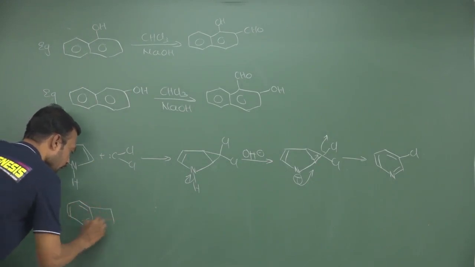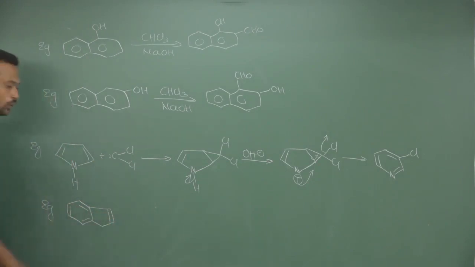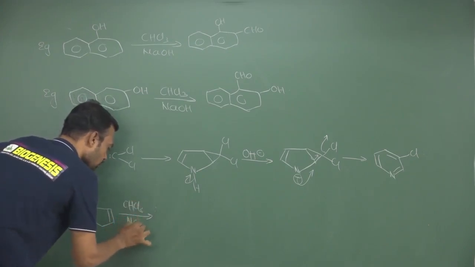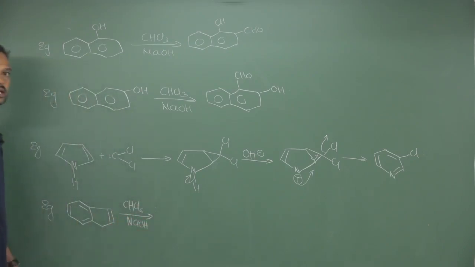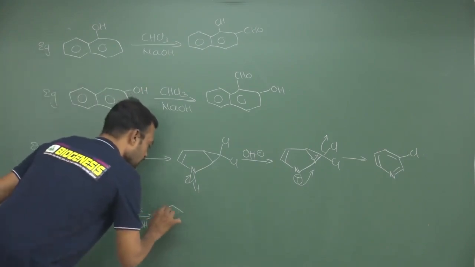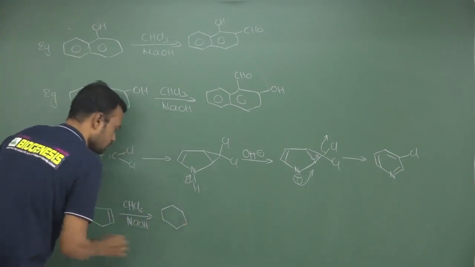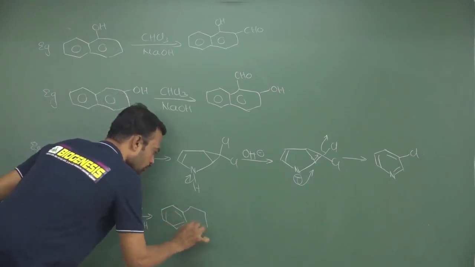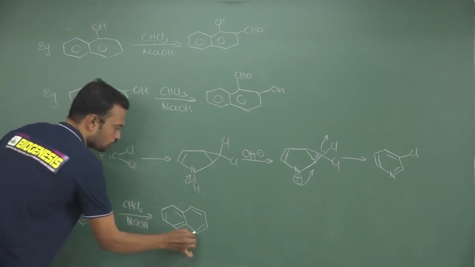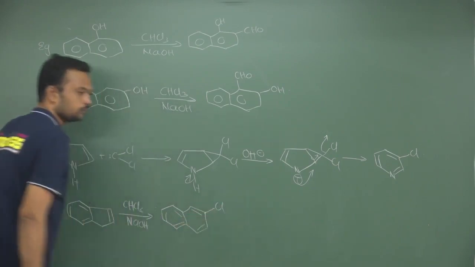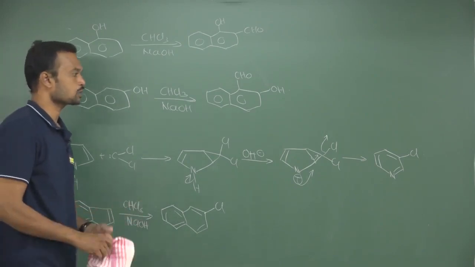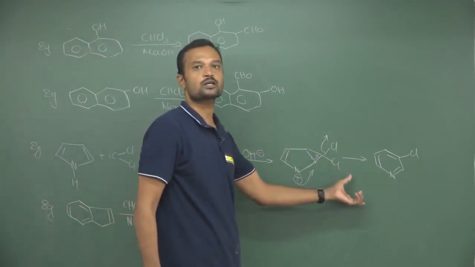See, I am taking an indene. Okay. So remember, when chloroform in sodium hydroxide is given, it is also a ring expansion reaction. Okay. Where ring expansion takes place, definitely see, here it is a 6-membered ring as usual, and here the 5-membered ring gets converted to 6-membered, and with respect to this third position, 1, 2, 3, at the third position you will get chlorine. So it is also one kind of abnormal Reimer-Tiemann reaction. Mostly they are known as ring expansion reactions.